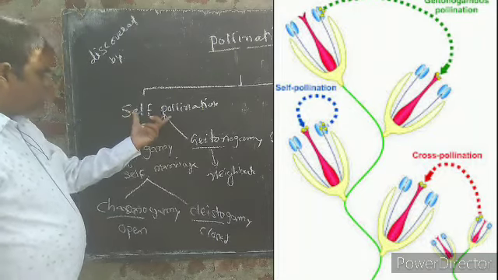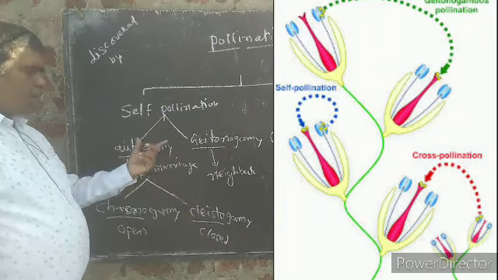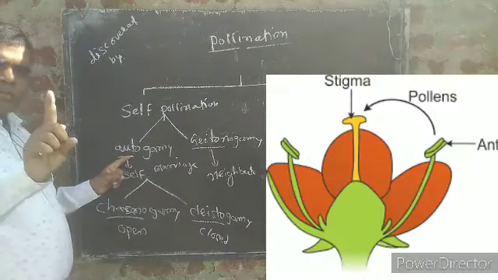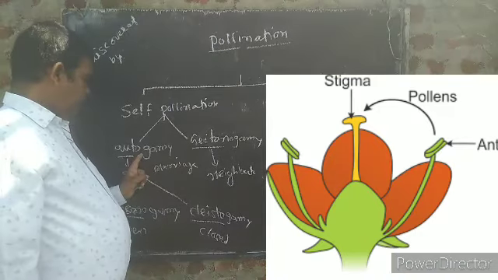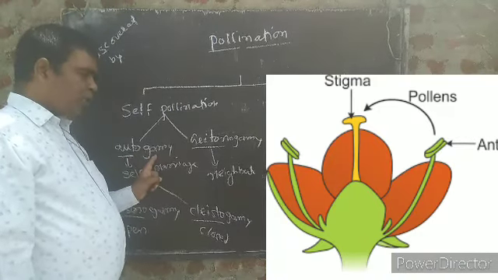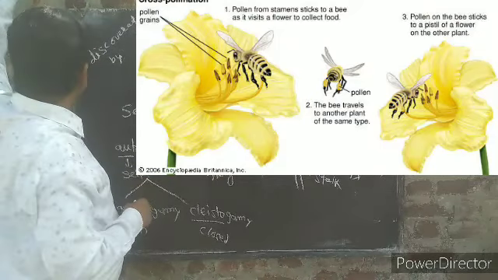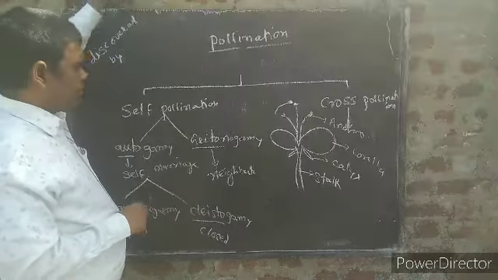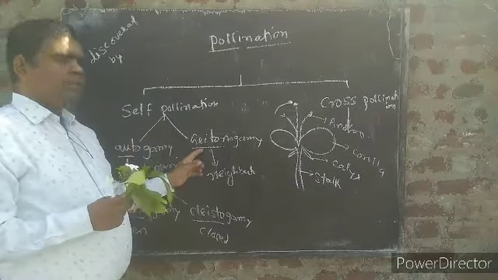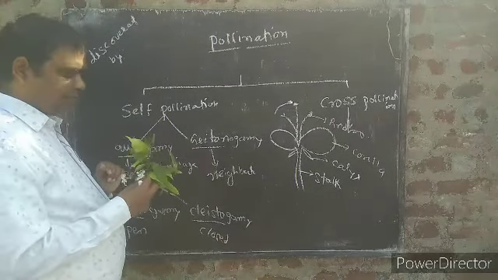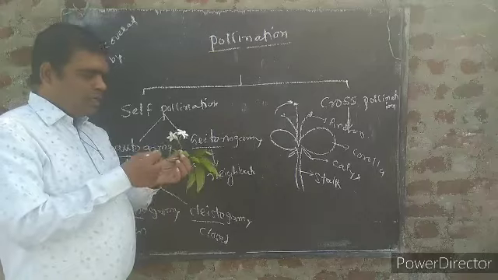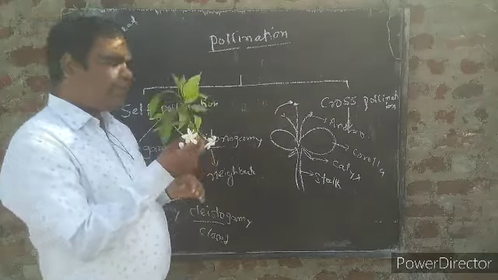Now, self-pollination is of two types. If the flower is a single flower, it is called autogamy. If two different flowers are present, then it is called geitonogamy.